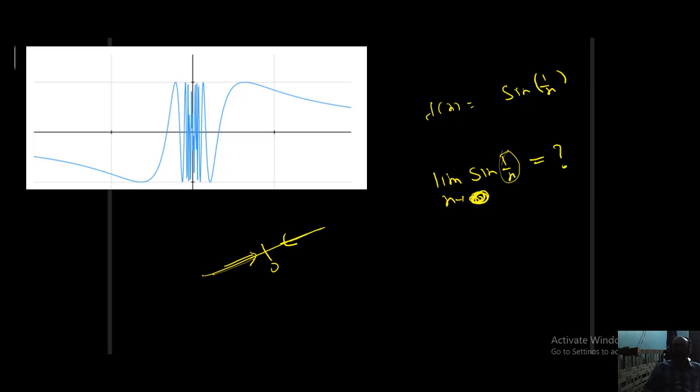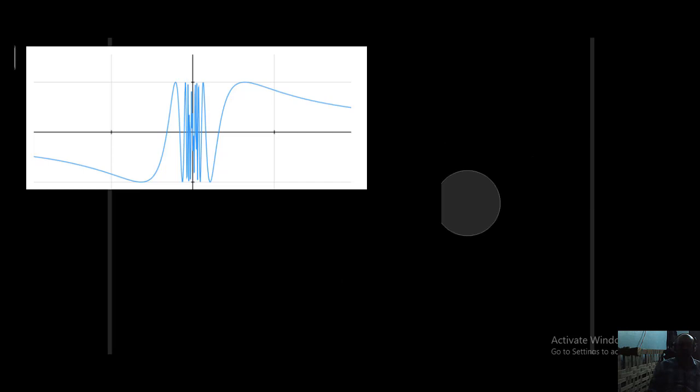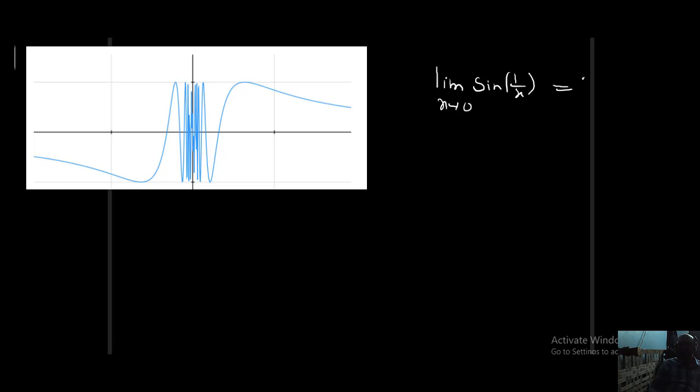Sine of plus infinity tends to what value, we should find. Sine of minus infinity tends to what value, we should find. Okay, now I want to explain. This is a very important situation, students: finding the limiting value of sine 1 by x where x is tending to 0. Again I want to write the question: limiting value of sine 1 by x where x is tending to 0 is question mark.